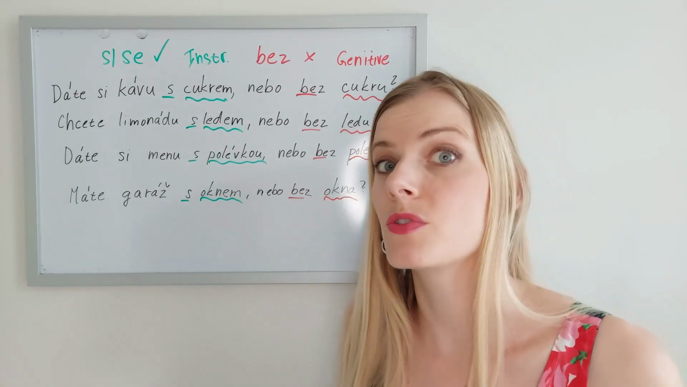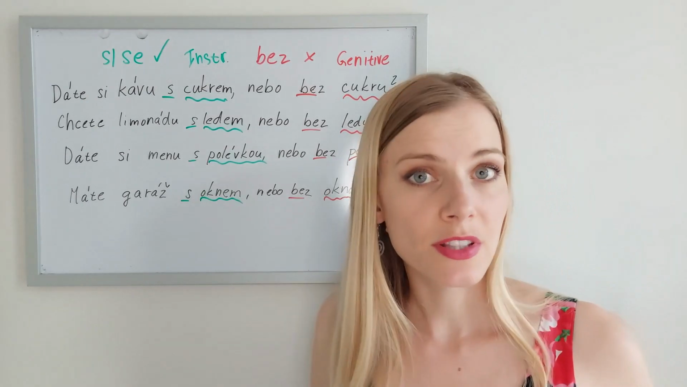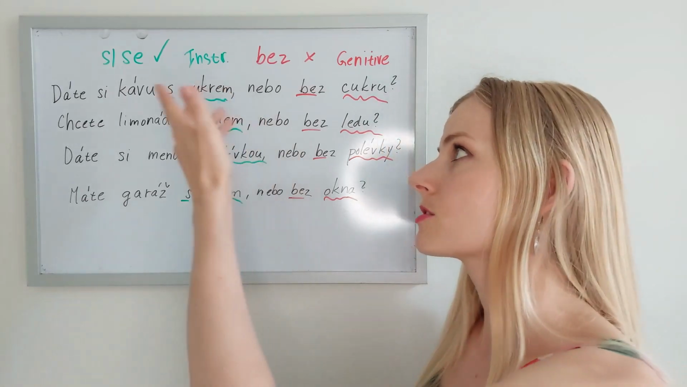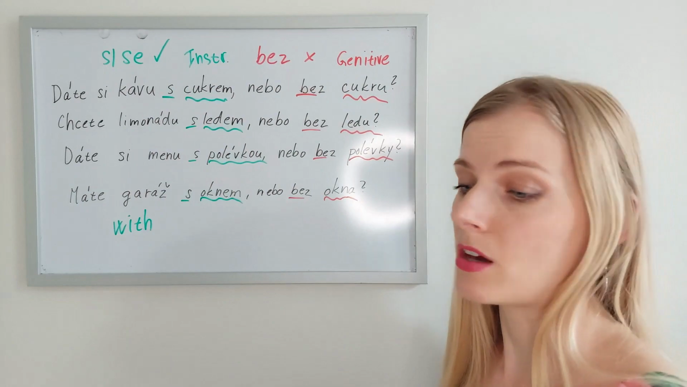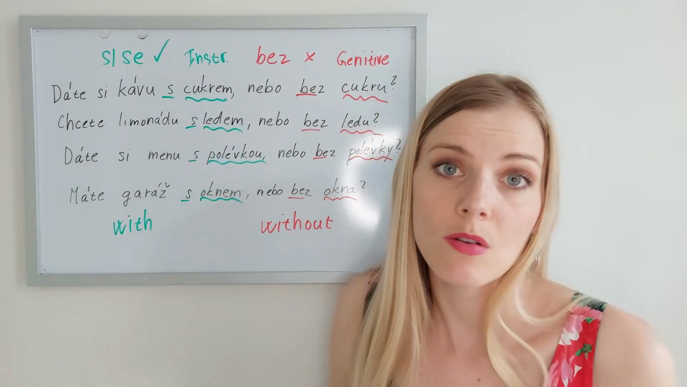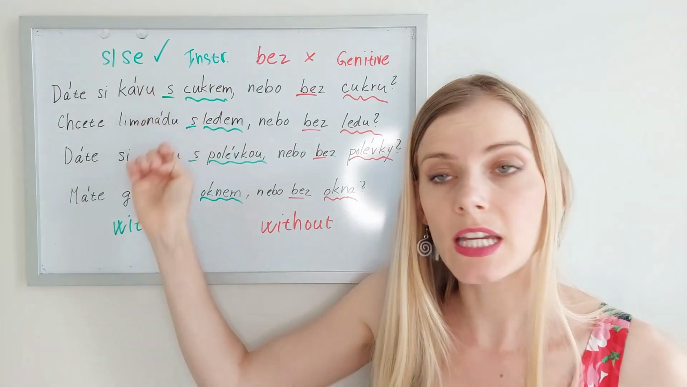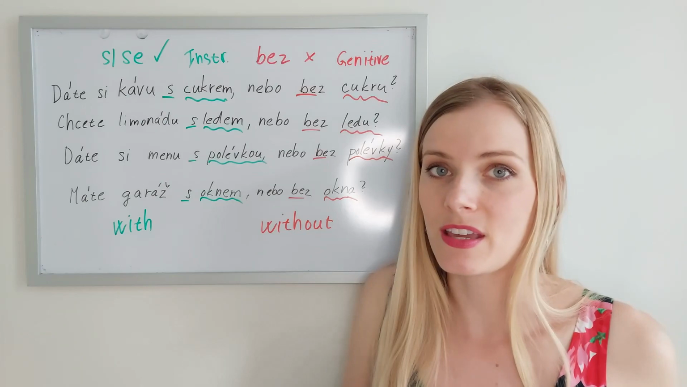If you would like to review instrumental or genitive, you can do so here. The translation of these two prepositions is pretty straightforward. S is with and bez means without. When we use them, we have to keep in mind that s goes with the instrumental case and bez goes with the genitive case.